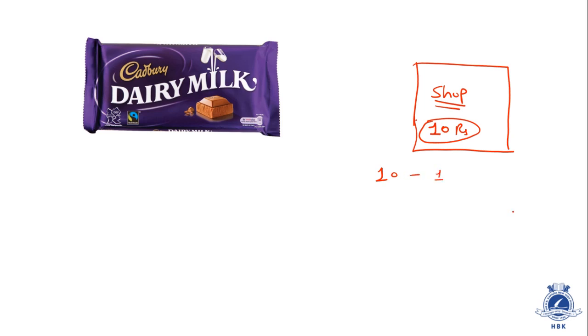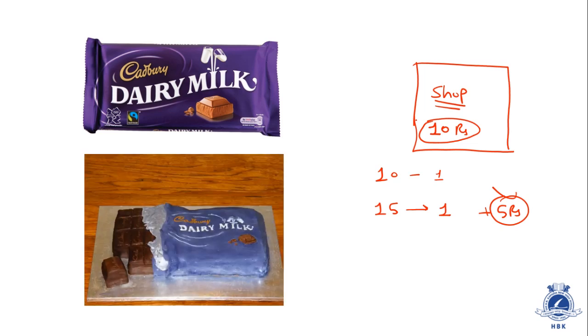Yeah, he can have one chocolate. If he has 15 rupees, then how many chocolates can he have? Yes, he can have just one chocolate, plus 5 rupees will be left with him. He cannot buy an extra amount for 5 rupees. Imagine a guy going to a shop and saying, I have 15 rupees, give me one Dairy Milk chocolate of 10 rupees and give me some pieces of Dairy Milk chocolate like this. This is not possible.